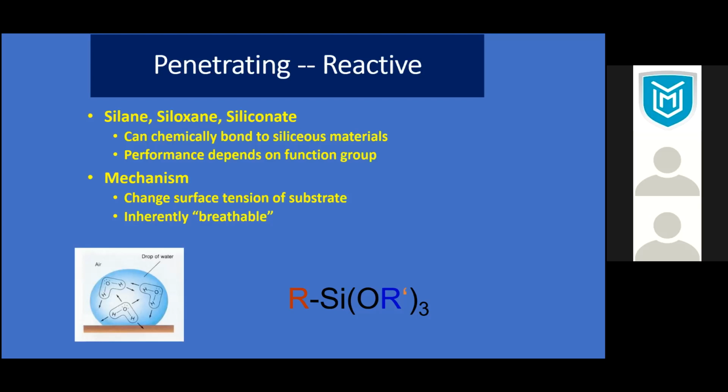So it will not affect the breathability of the concrete structure. And sometimes breathability is required because you have to let vapor go out. One of the important things is waterproofing, which I will discuss later.